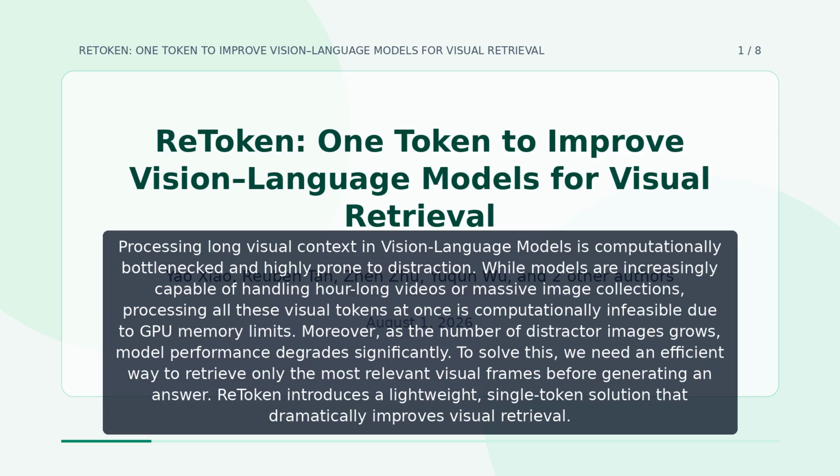To solve this, we need an efficient way to retrieve only the most relevant visual frames before generating an answer. ReToken introduces a lightweight, single-token solution that dramatically improves visual retrieval.